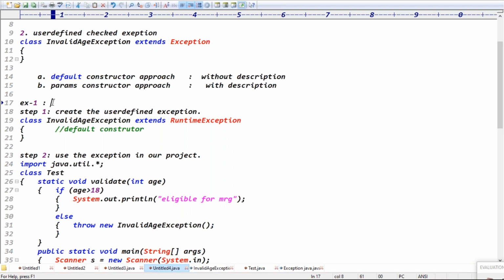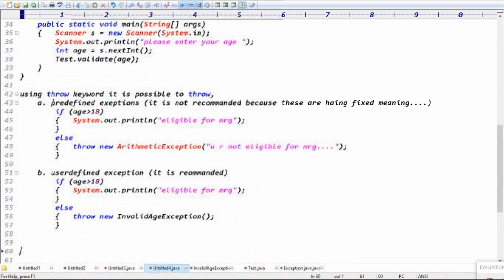This is the application: creating an unchecked exception without description. Next, I want to create the exception with the description, guys. Example two: creating the exception with the description, right?